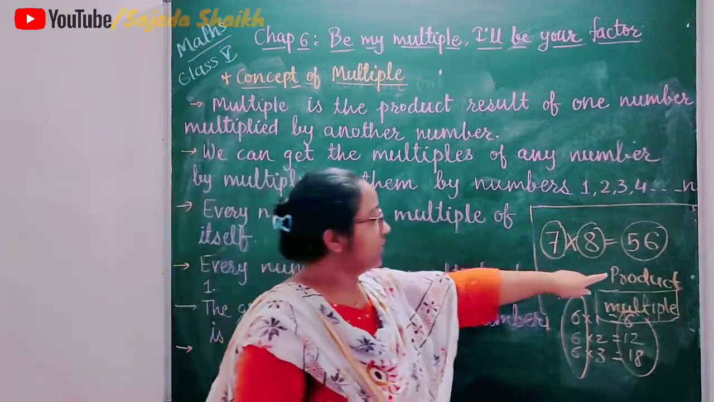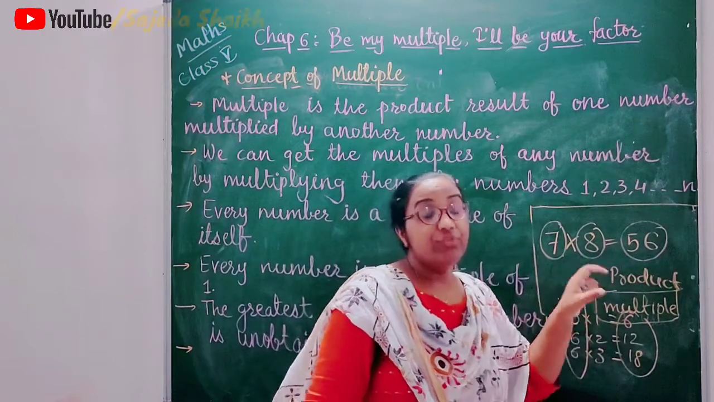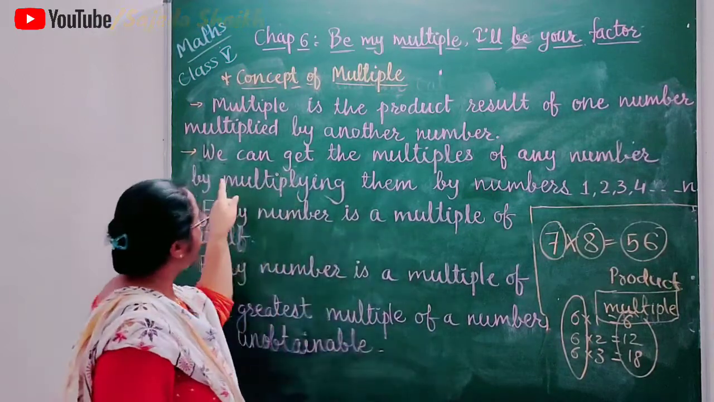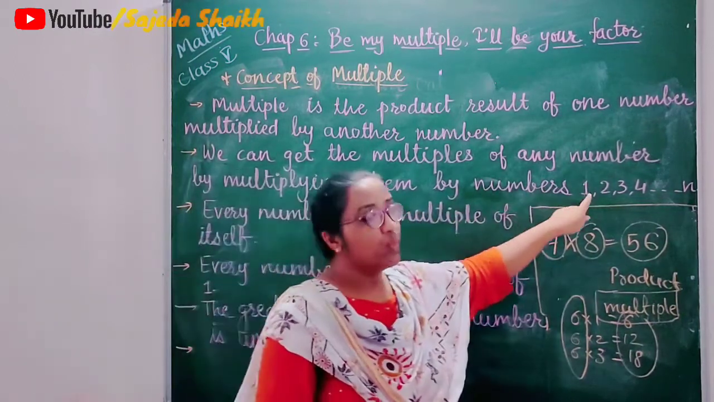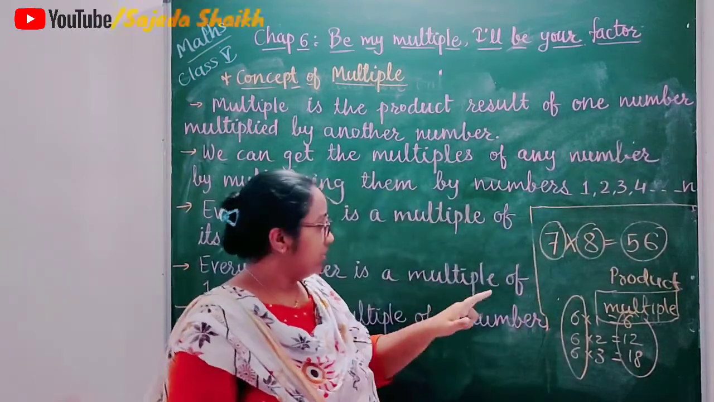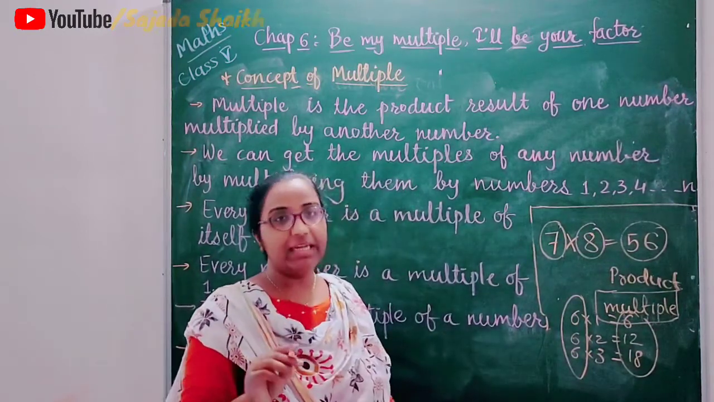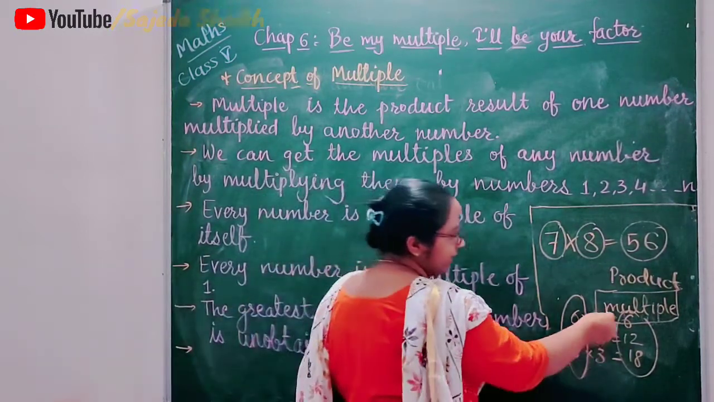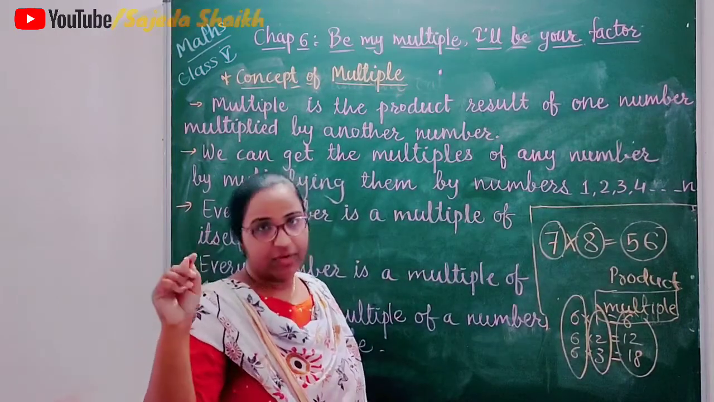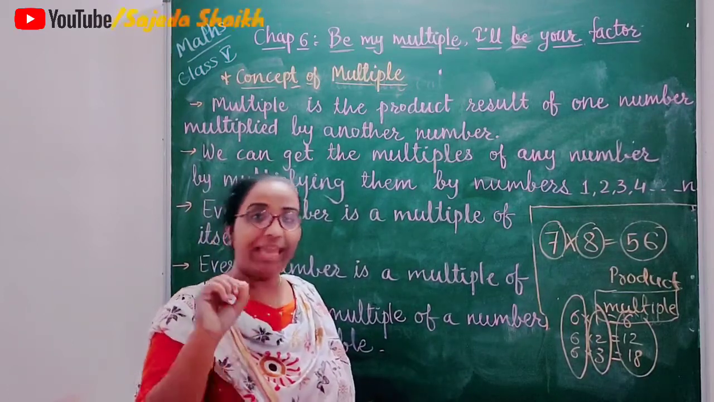So product is called multiple of these two numbers, and we can get multiples of any number by multiplying them by numbers 1, 2, 3, 4 and so on. Once again, if you want to find out multiples of any number, you just have to multiply it by 1, 2, 3, 4, 5, 6, 7 and carry on. You can continue it because there isn't any last multiple of any number.